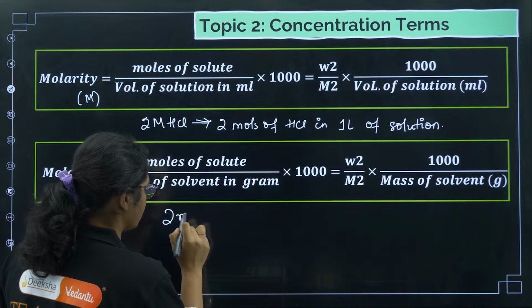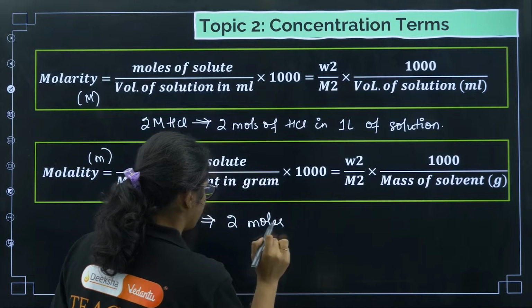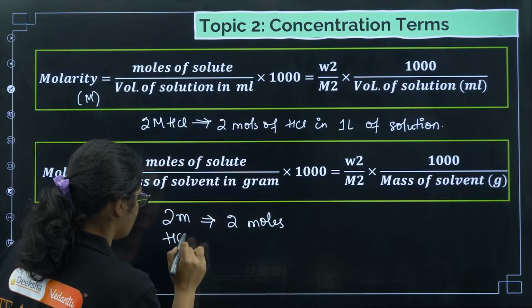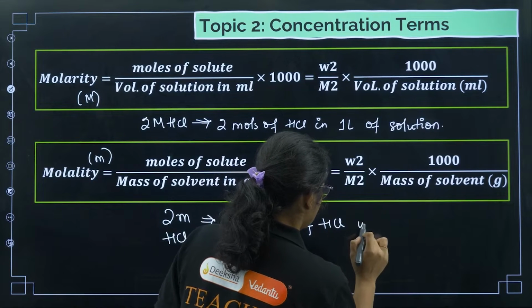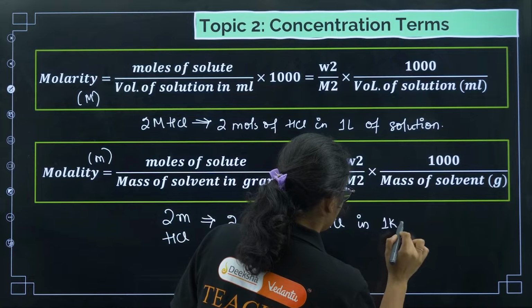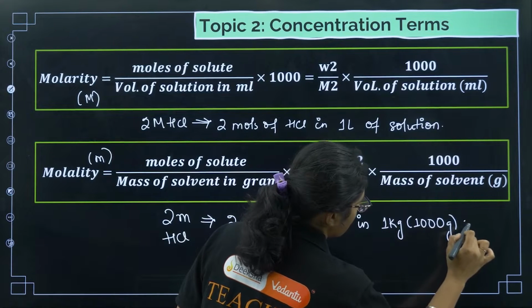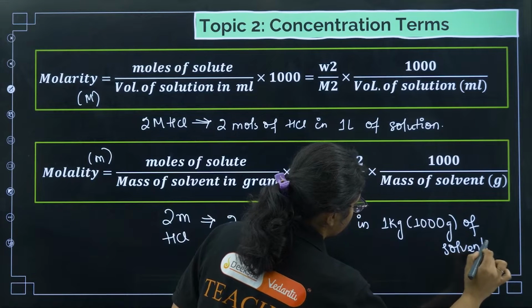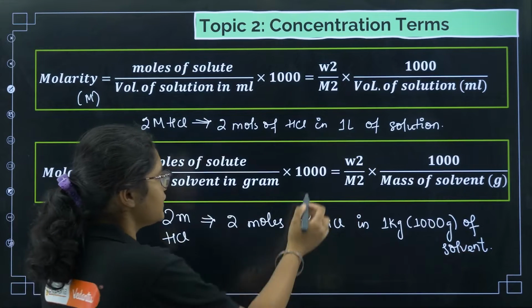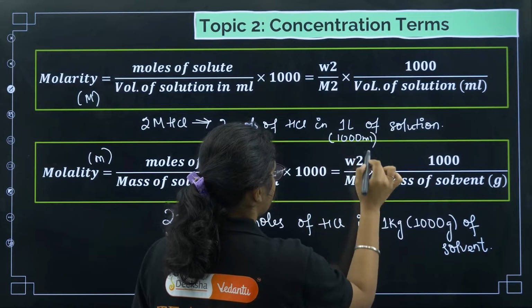If I write 2m, that means 2 moles of HCl in 1 kg, or I can say 1000 gram of solvent. Whereas here it is 1 liter, or I can say 1000 ml.